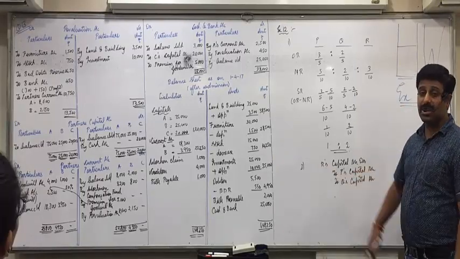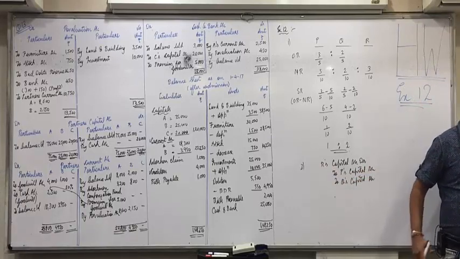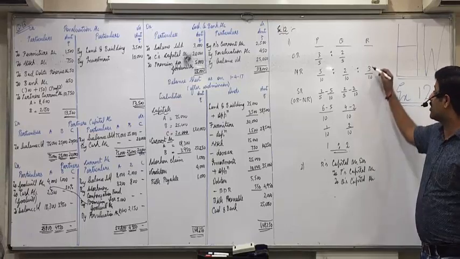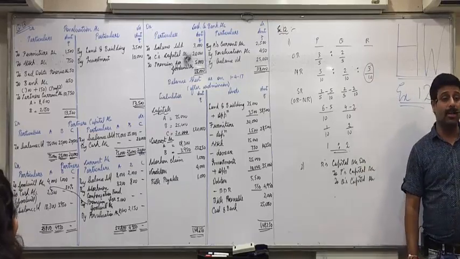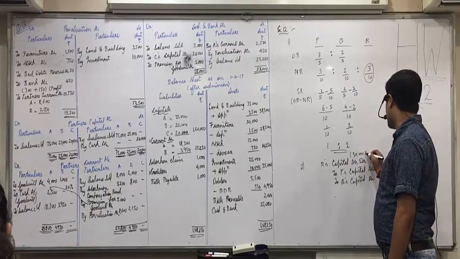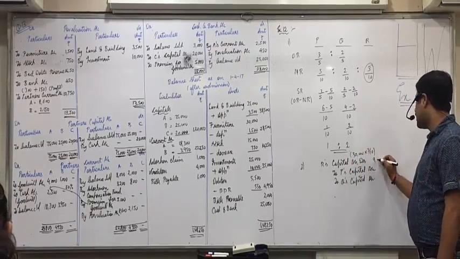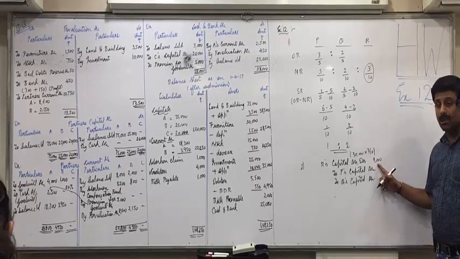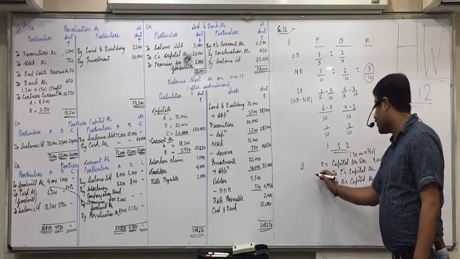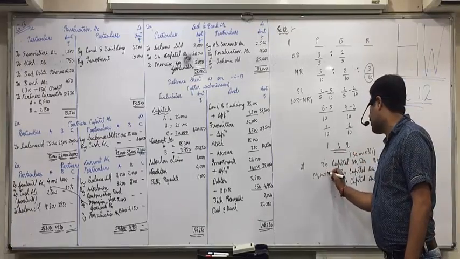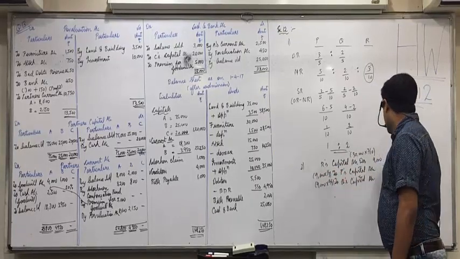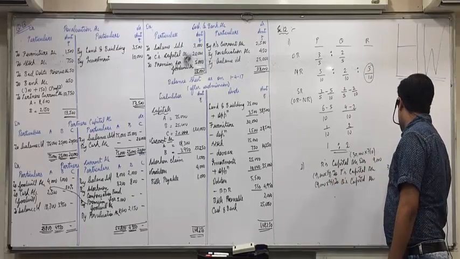Now, first of all, what is R's share in goodwill that he has to bring and he did not bring? 30,000 into 3/10. 30,000 is the total goodwill of the business. So from his capital we will take 30,000 into 3/10, that is 9,000. And this 9,000 will be distributed in which ratio? Sacrifice ratio, 1:2. So 9,000 into 1/3, 3,000, and 9,000 into 2/3, 6,000.